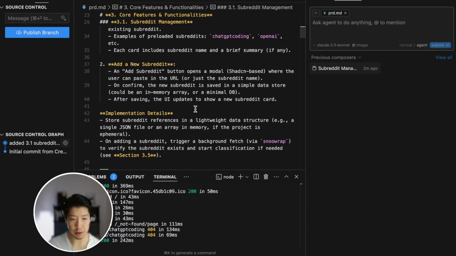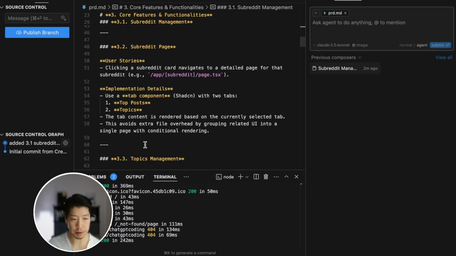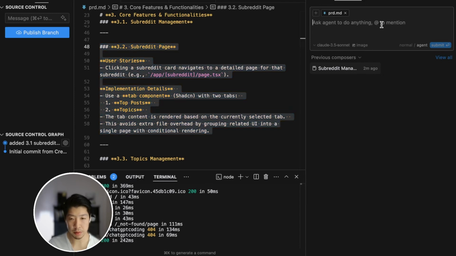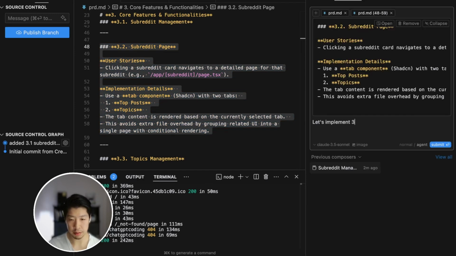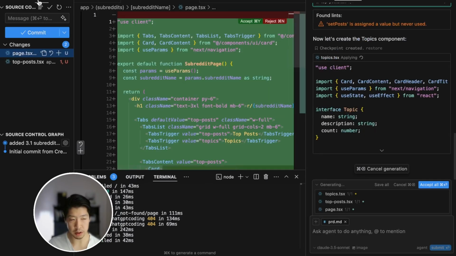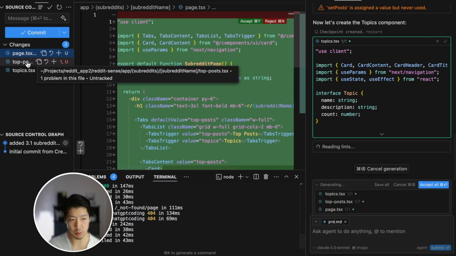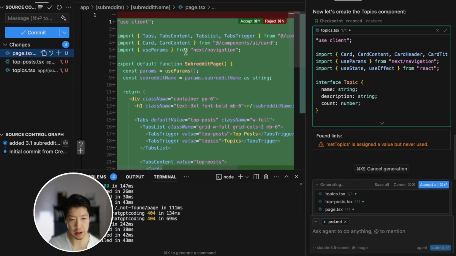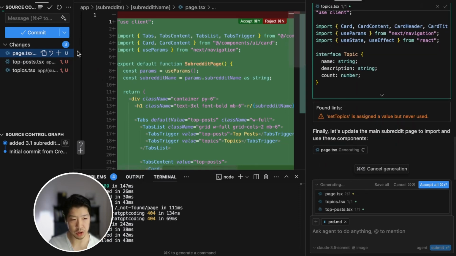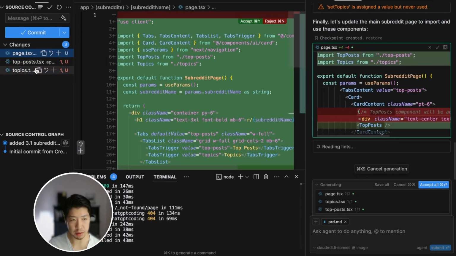Let's open a new Composer and we'll copy 3.2. Let's implement 3.2 subreddit page and we'll submit it. I like having the source control view open so I can see what changes, what files it's editing while the chat is generating. So we can see that it added a new page.tsx, the subreddit page.